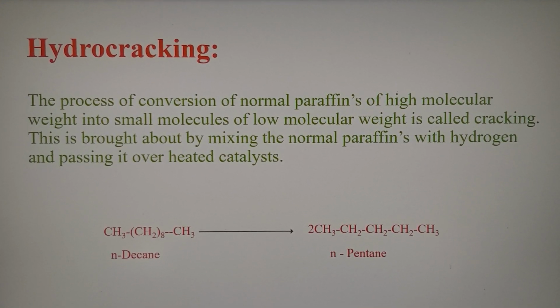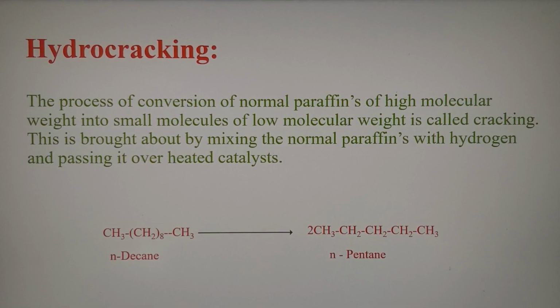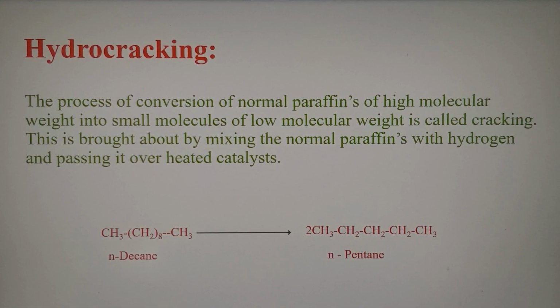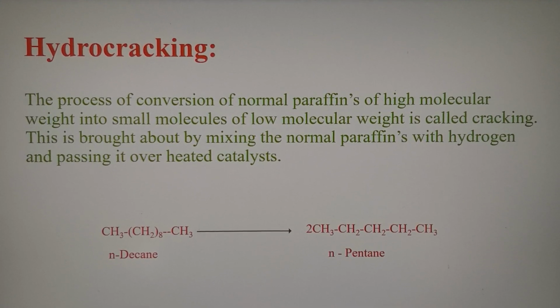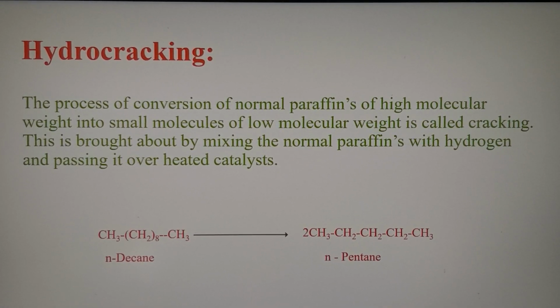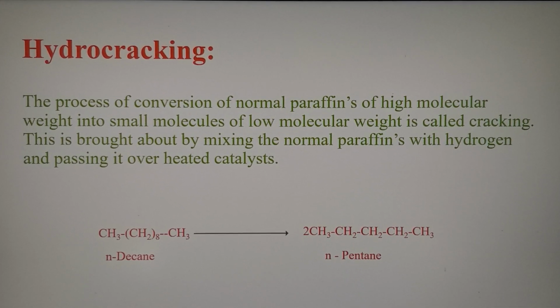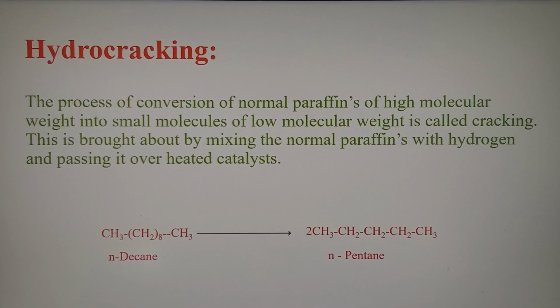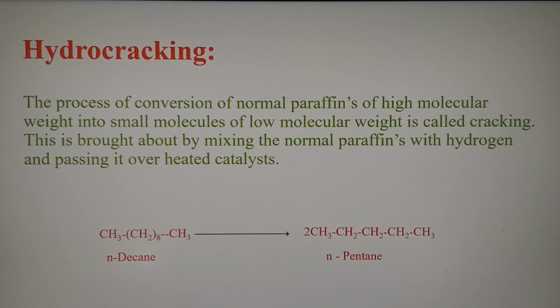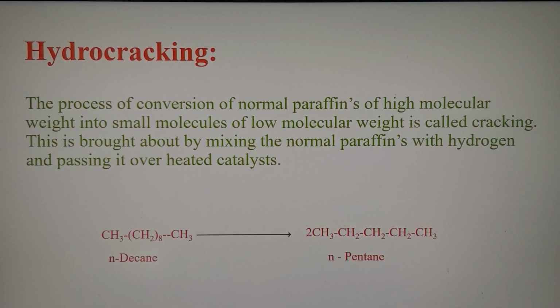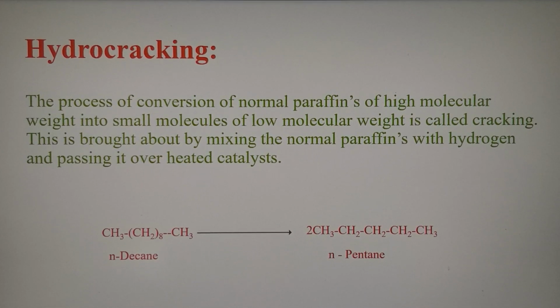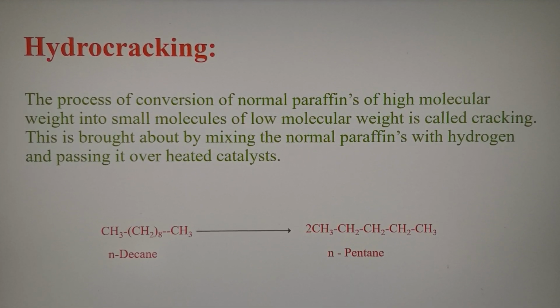Hydrocracking is another method in which a normal paraffin of high molecular weight is cracked into small pieces of low molecular weight. That is, cracking is brought about, and with the help of cracking we can produce better quality fuels. This is brought about by passing the vapors over heated catalysts.